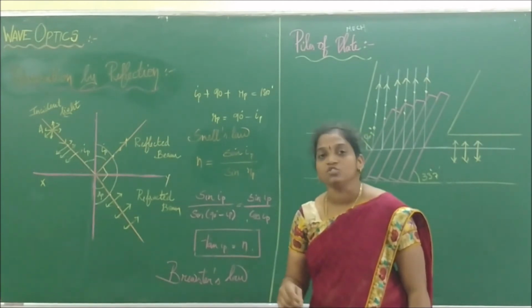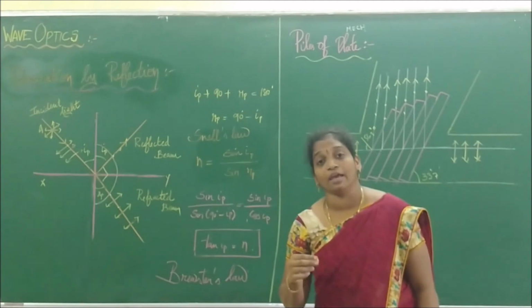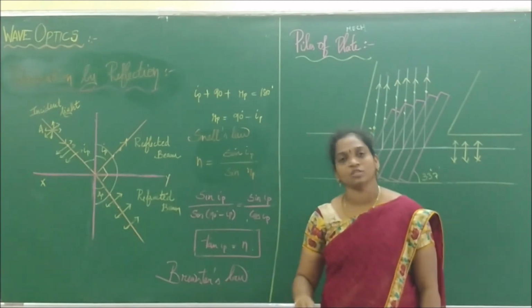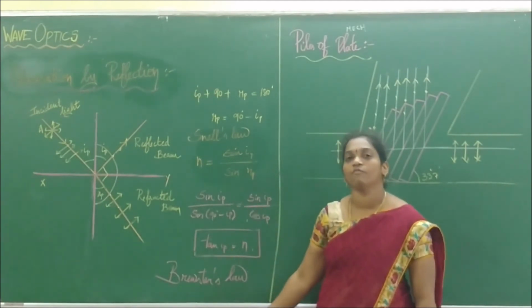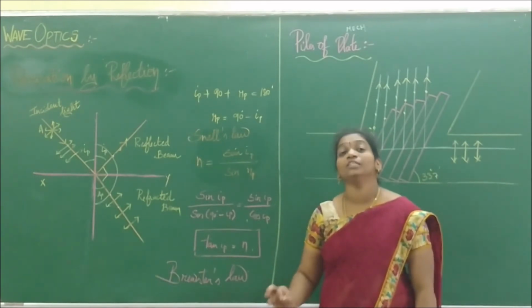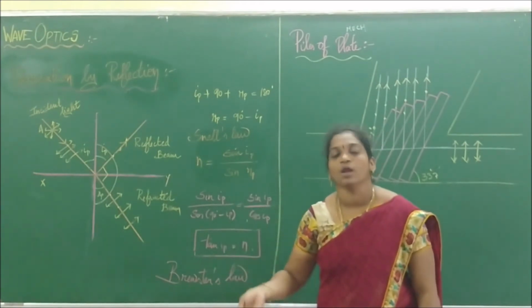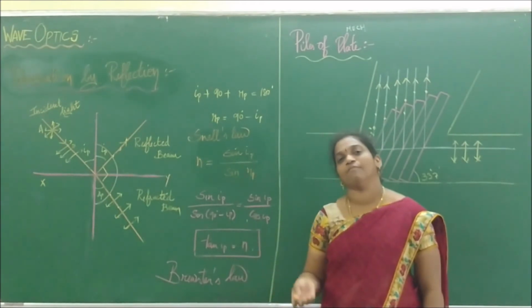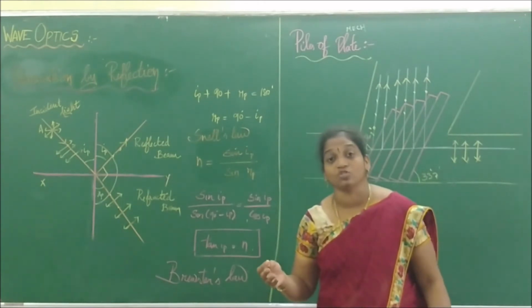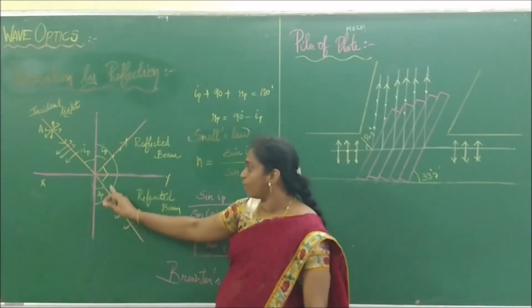Some question papers will directly ask you to explain Brewster's law. Some question papers, instead of using the words Brewster's law, will talk about polarization by refraction. So polarization by refraction means automatically you have to write Brewster's law. What does Brewster's law say? The tangent of the polarizing angle is numerically equal to the refractive index of the medium, which is the famous Brewster's law.